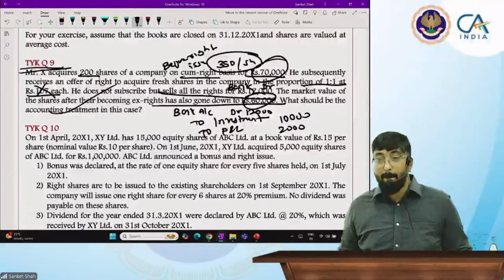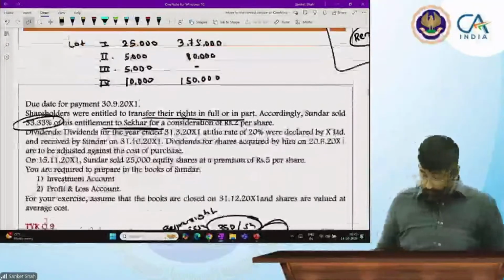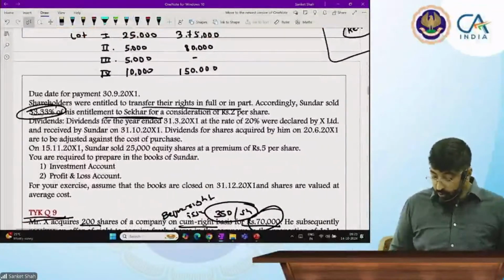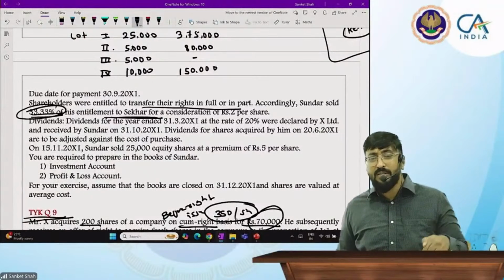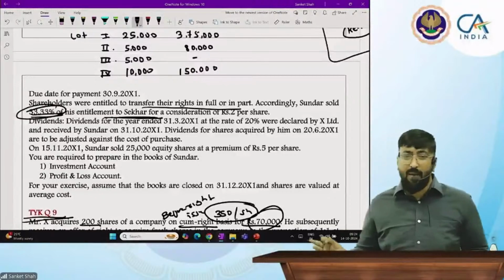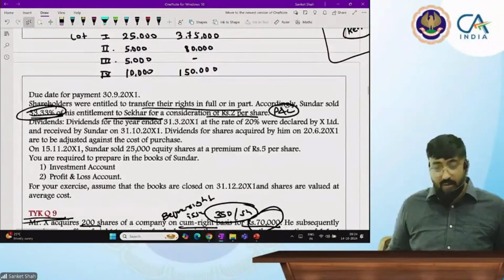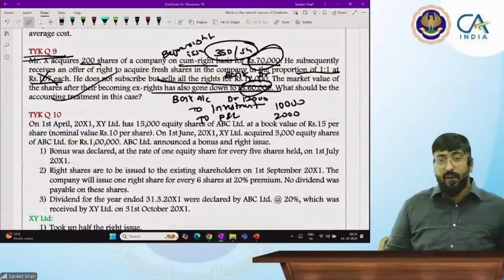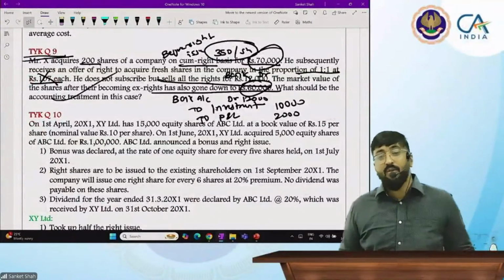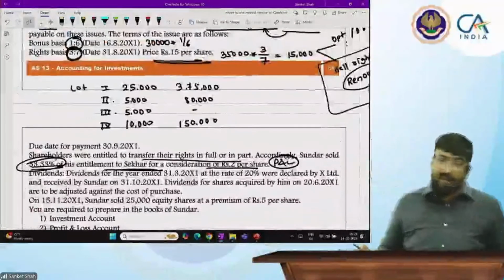Everyone, it is completely clear now. Right shares, very good beta. So in a big question, we do not have information about the investment value before and after, so you will directly transfer it to profit and loss account. When a simple question like TYK 9 comes, with before right issue and after right issue, this is the concept you are going to write in the exam: bank to investment to P&L. If nothing is mentioned, directly transfer it to P&L.